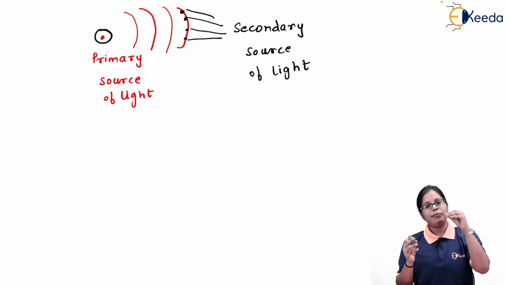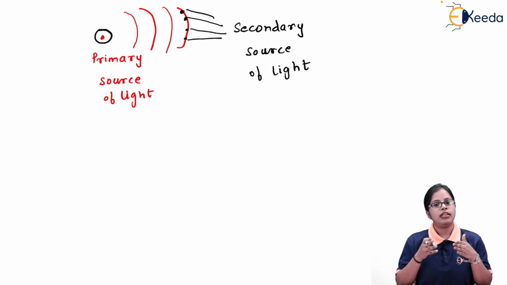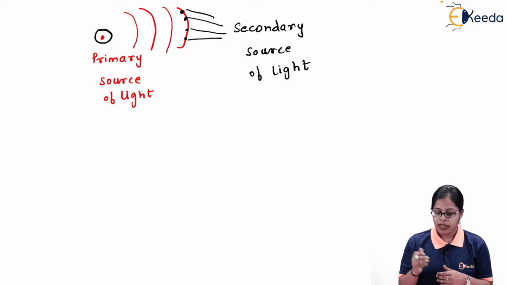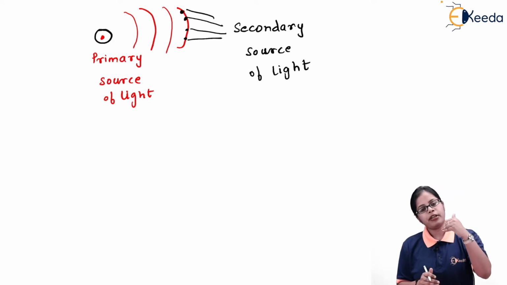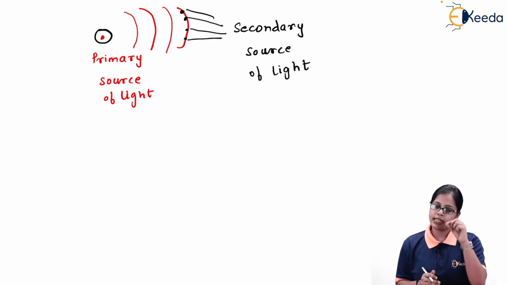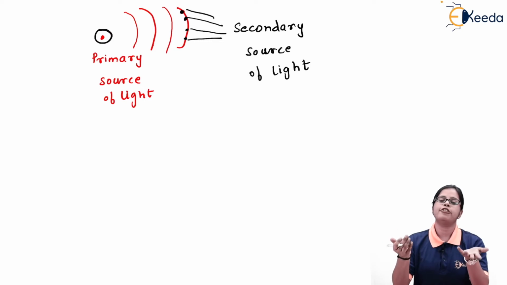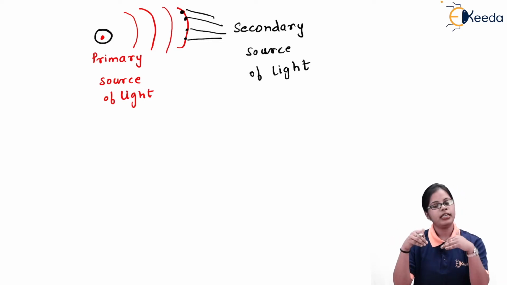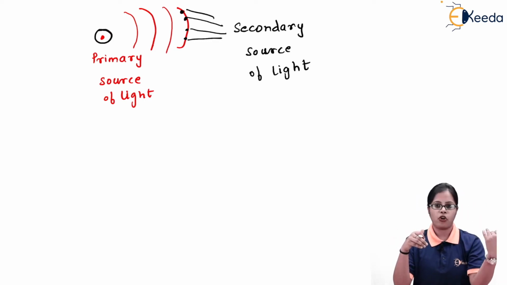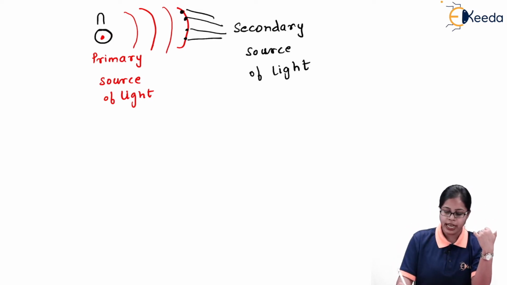This is the main source from where the light is getting originated. After that, you keep on getting waves. These are primary waves. If I consider any point on these primary waves, they behave as secondary sources of light, because the light was initially obtained from the source A.